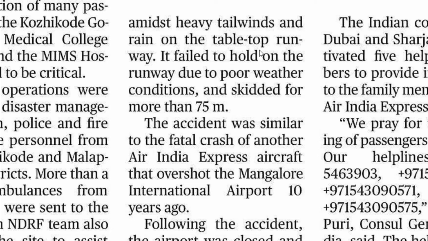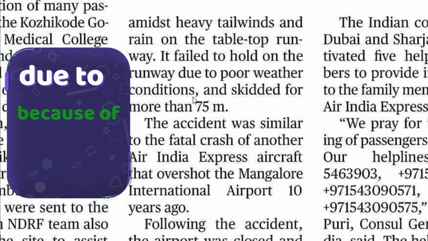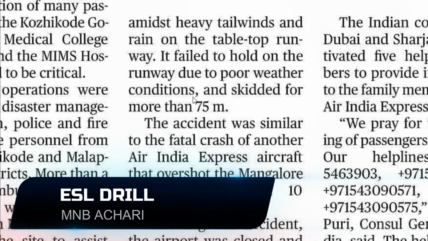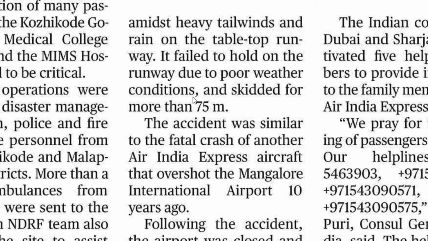We have already discussed a tabletop runway. It failed to hold on the runway due to poor weather conditions. Hold on means here keep something in position. The aeroplane could not keep in the same position where it was supposed to be, and due to poor weather conditions. Here due to is a preposition. It means because of something. Because of poor weather conditions, bad weather conditions, the aeroplane skidded for more than 75 meters. We have already discussed skidded means here slid along, and in fact the pilots lost control. Let's look at the next paragraph.